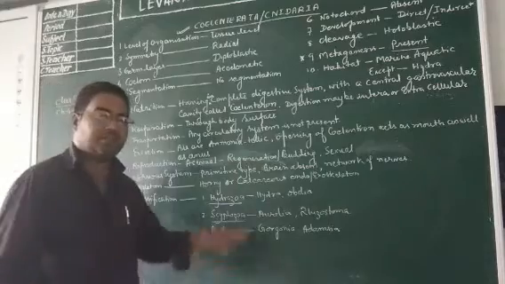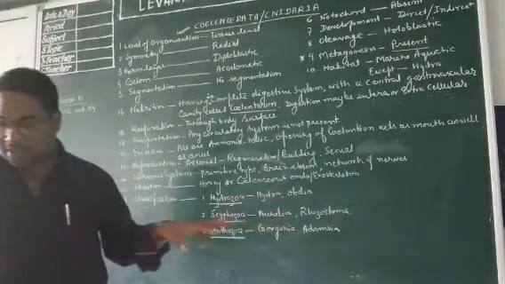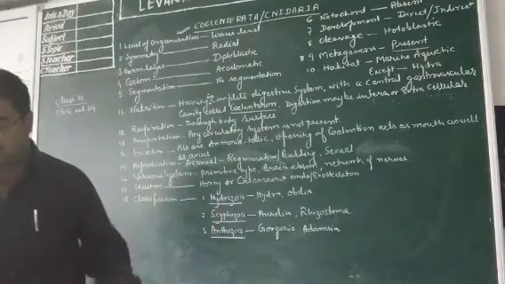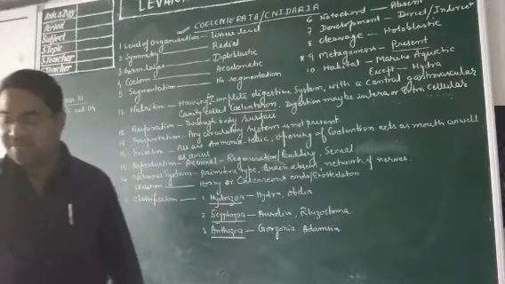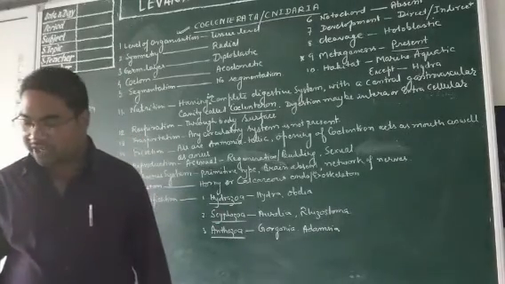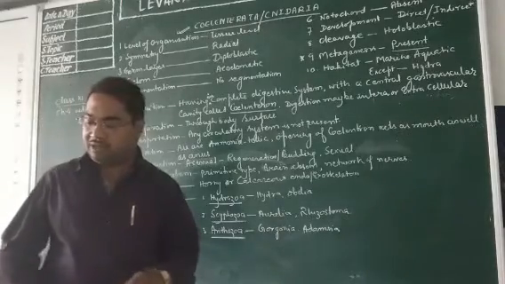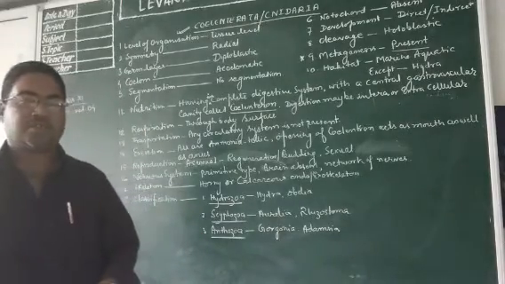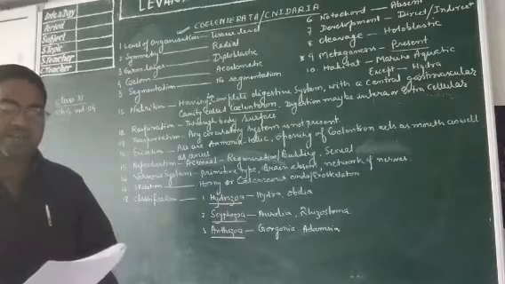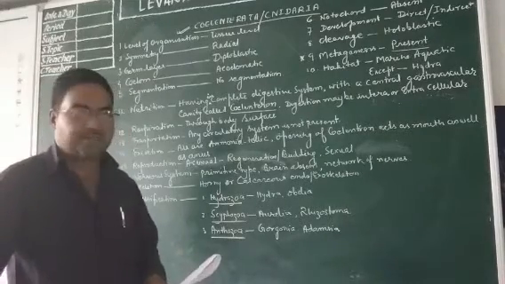I have written only two examples for the sake of convenience, but the other examples are Physalia, Tubularia and Velella. Velella is also known as sail by the wind. Physalia is also known as Portuguese man of war. Obelia is also known as sea fur. Then Millepora is also an example of Hydrozoa.